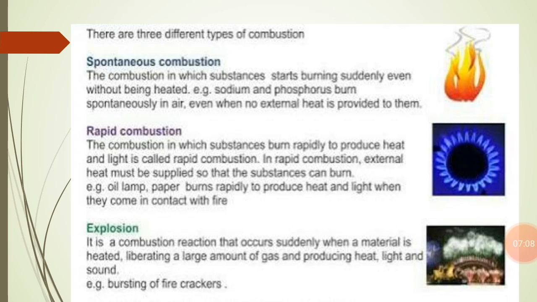The cracker contains a mixture of carbon, sulfur and potassium nitrate. So in this way the bursting of crackers takes place. So this is one of the examples of explosion.